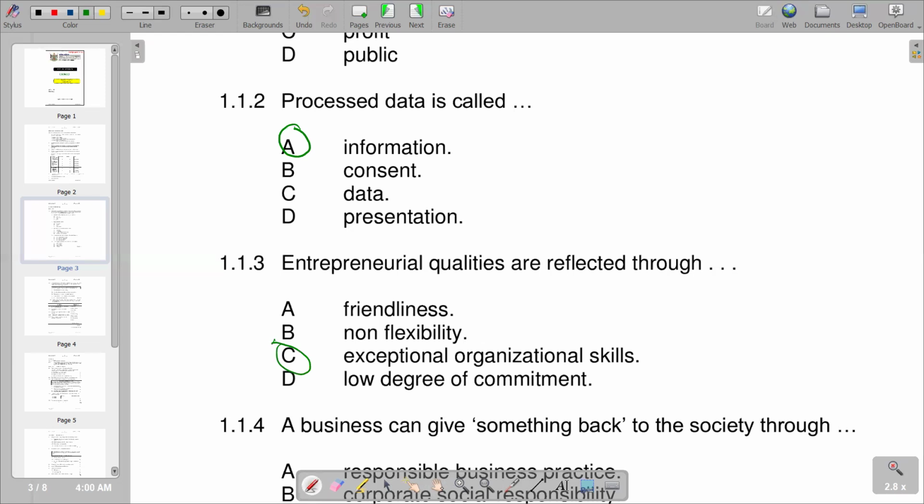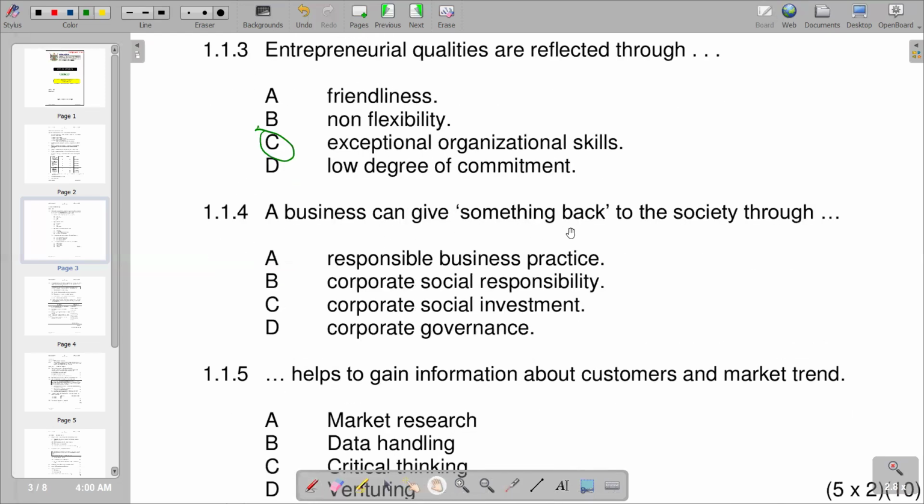We'll move on to the next question, which is 1.1.4. A business can give something back to the society through. We've got responsible business practice, corporate social responsibility, corporate social investment, and corporate governance. According to the responses, corporate social responsibility becomes the correct one. Remember, corporate social responsibility is a management concept that describes how a company contributes to the well-being of communities and societies. That is exactly what is being explained by the statement, a business can give something back to the society through. So corporate social responsibility is the correct answer.